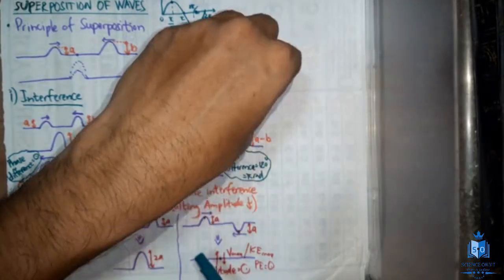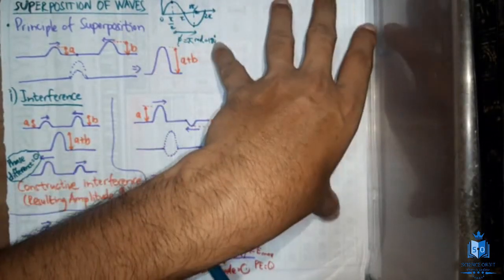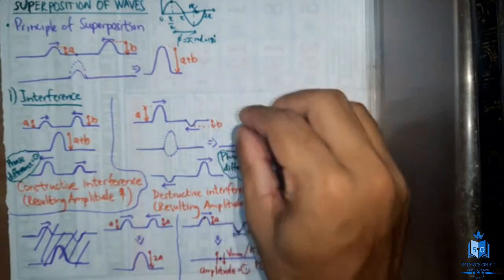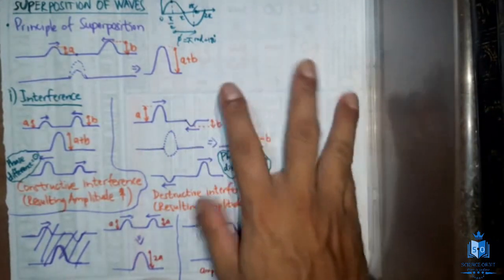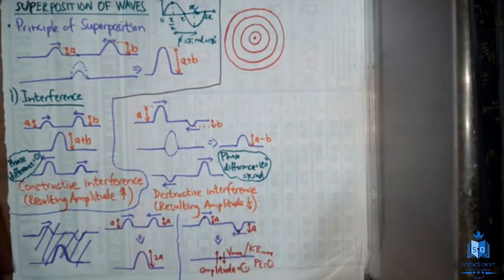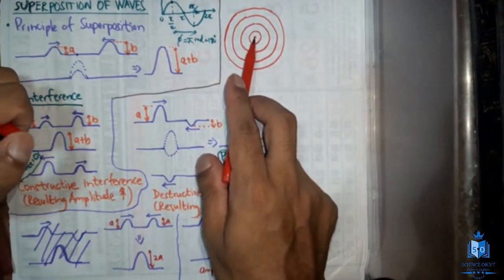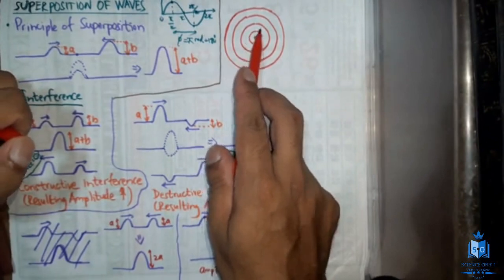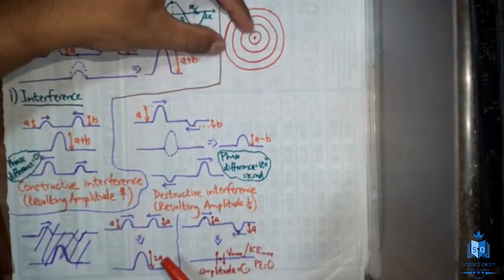Two vibrators, each will create circular shaped wave fronts, correct? When you see from top, the ripples formed in the pond, they will look like circles, right? So let's plot that into a diagram. I have used red color for one point vibrator. This point vibrator will be creating circular wave fronts like this.